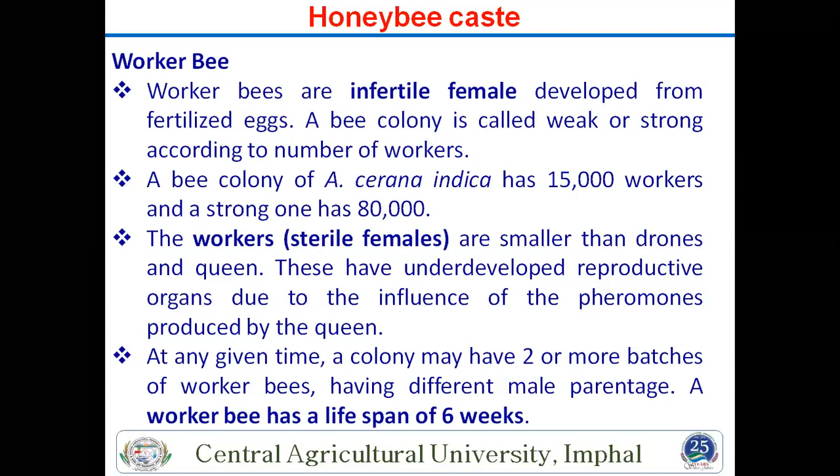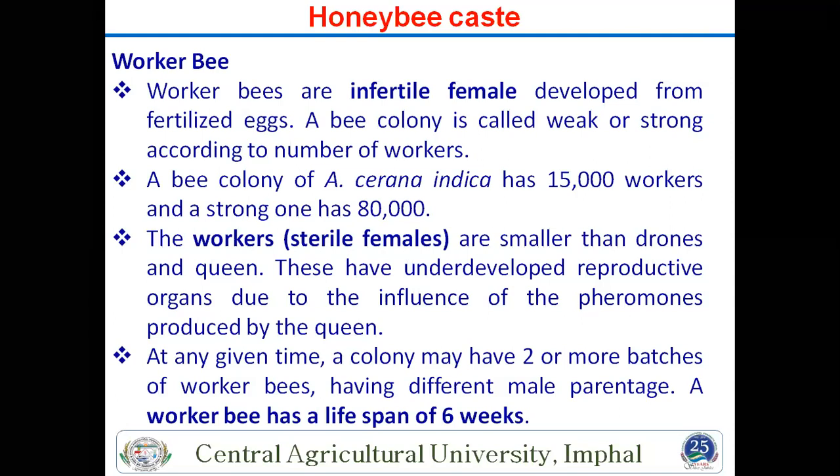Then again, workers are sterile females and smaller than drones and queens. The smallest size among these three castes is the worker, with underdeveloped reproductive organs due to the influence of pheromones produced by the queen. Why? Because it is a social insect. The queen produces some chemical pheromones, and they reduce the reproductive capacity of the workers. That's why they are known as sterile females. At any given time a colony may have 2 or more batches of worker bees, and a worker bee has a lifespan of only 6 weeks.